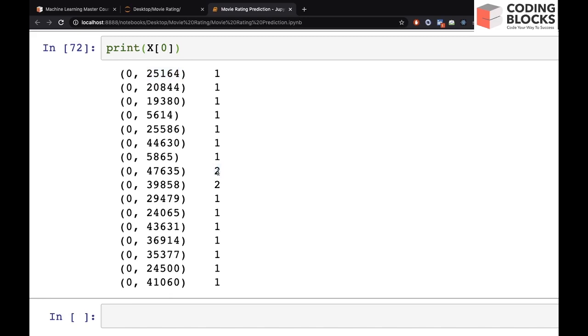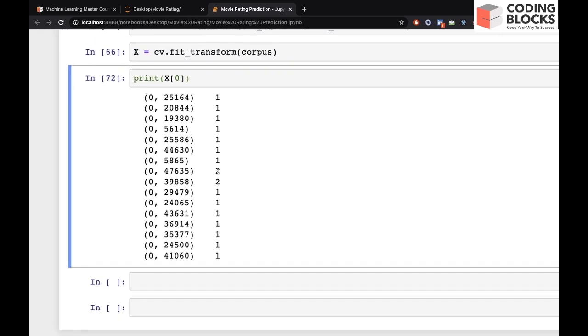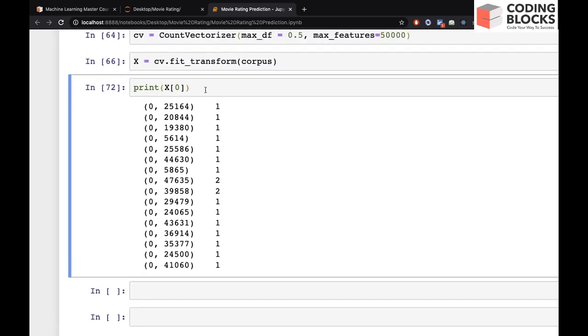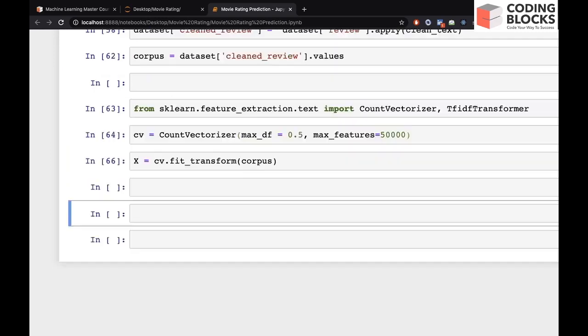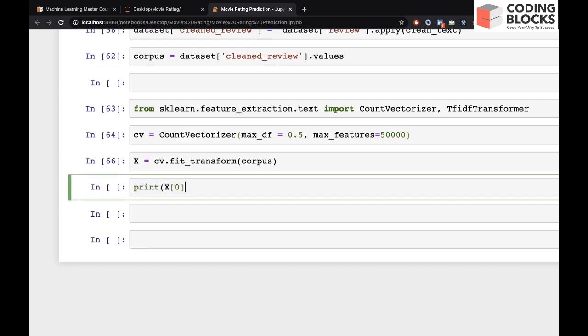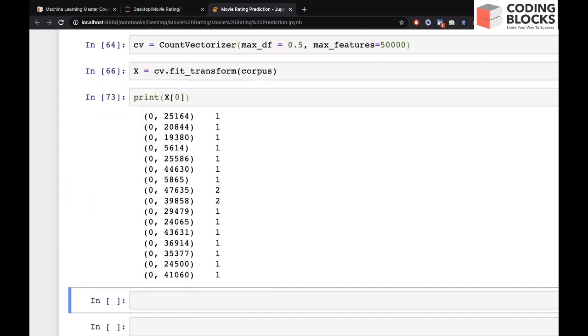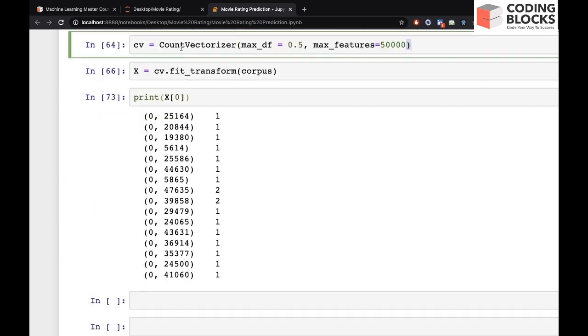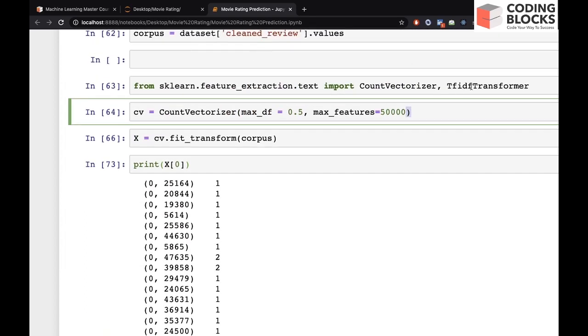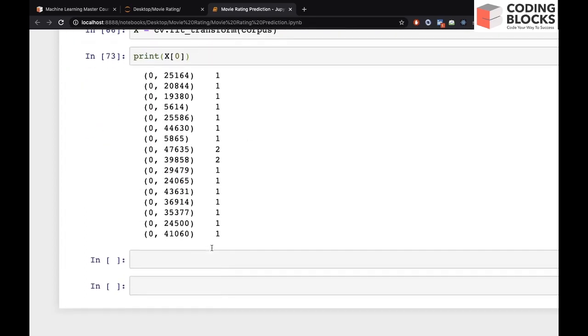Therefore we are just working with the sparse matrix and not converting into a dense matrix, right? And apart from this CountVectorizer, we can also use this class called TfidfTransformer.